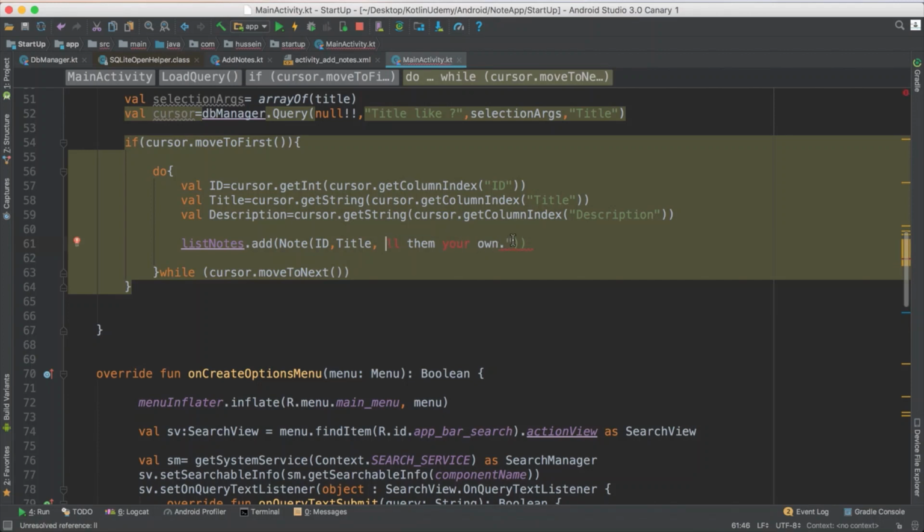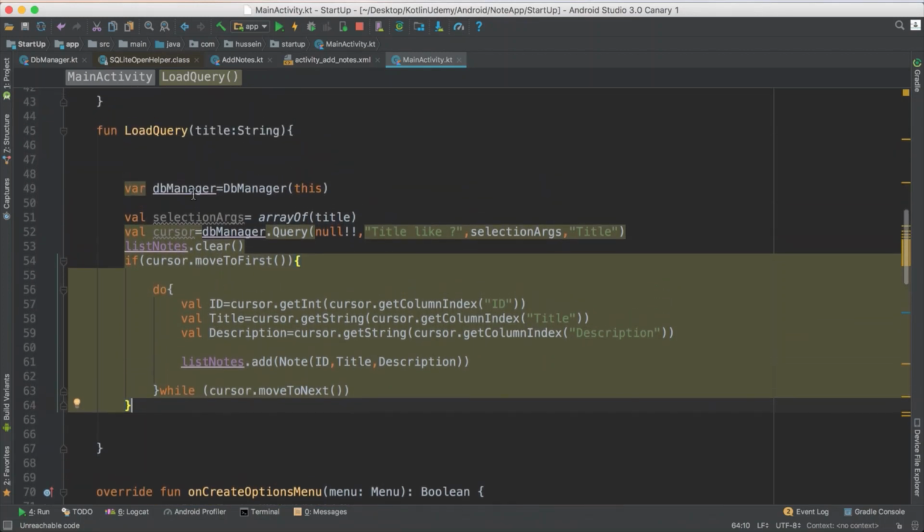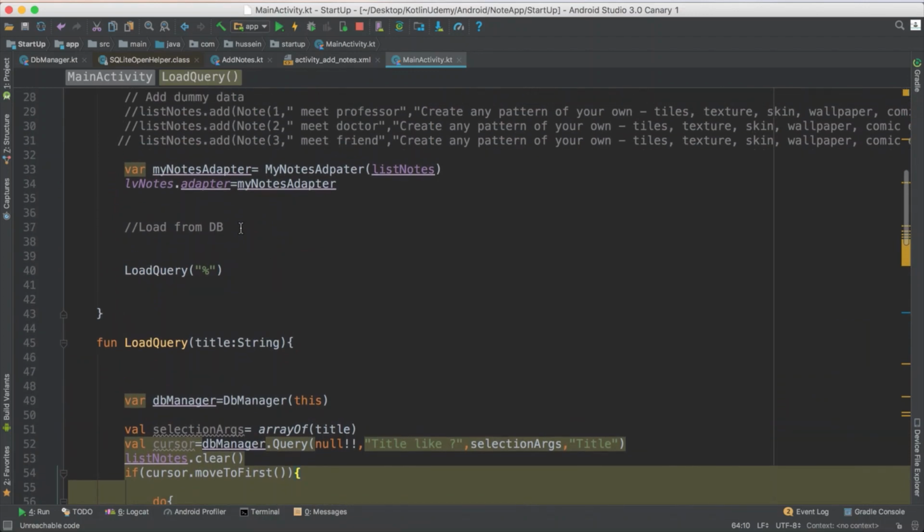Yes, here it is. So you just pass it, add it here, and you continue. But before you do all this process, make sure to clean your adapter list, because otherwise every time you will lose them with the data. So first of all, you clean them. Then now your array is updated. You can send it to the adapter that you have.